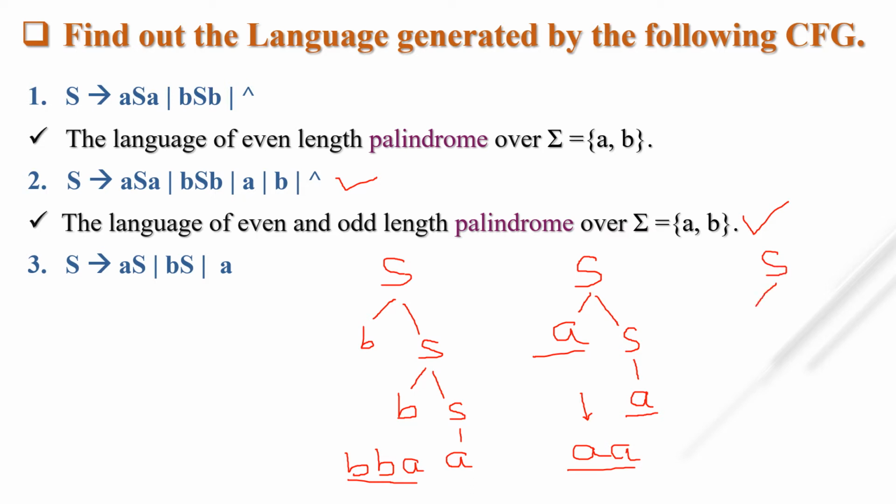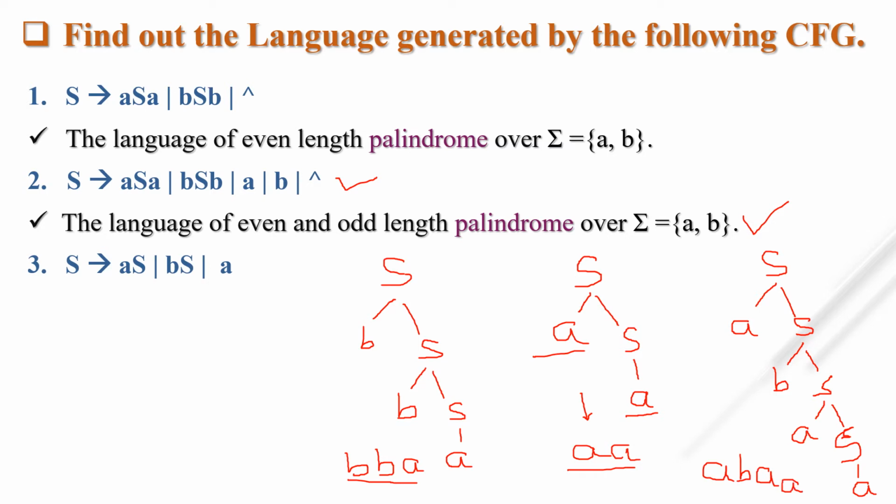I'm taking aS, then I'm taking bS, from S once again I'm taking aS, and last I'm taking suppose a. So which string is generated from here? a, b, a, a.